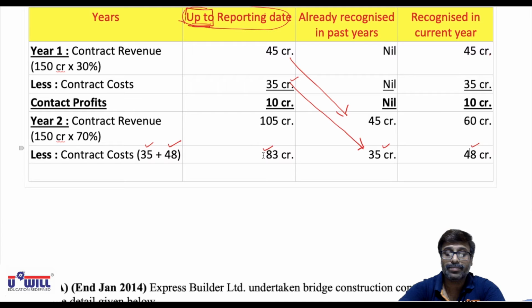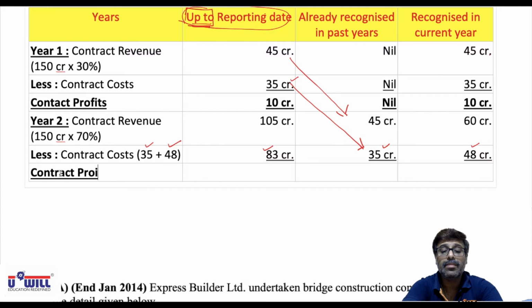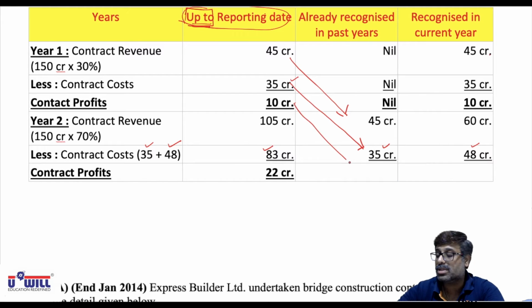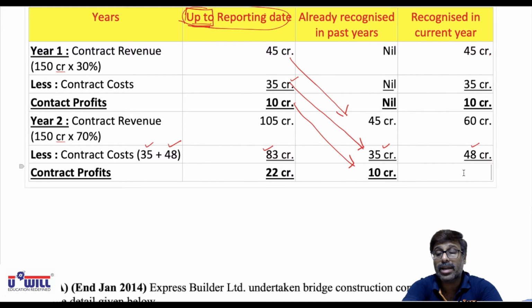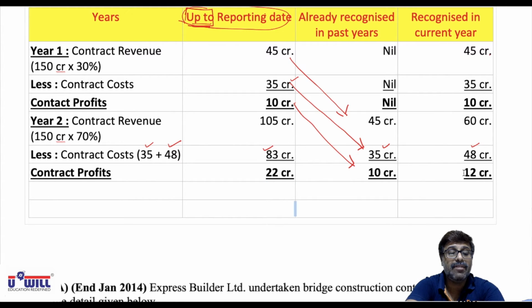Now you find out what is the contract profit to be recognized in the books of accounts. So 105 minus 83, 22 crores of total revenue up till 2 years is recognized in the books of accounts. 45 minus 35. What was the revenue recognized in the books of accounts up till last year? 10 crores. And 60 minus 48. What is the revenue recognized in the current year? 12 crores. Okay.